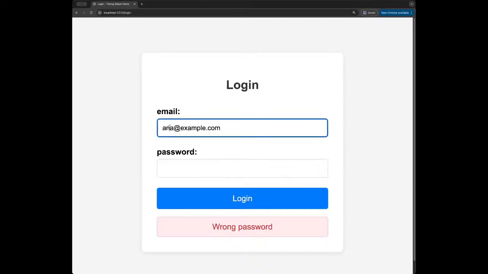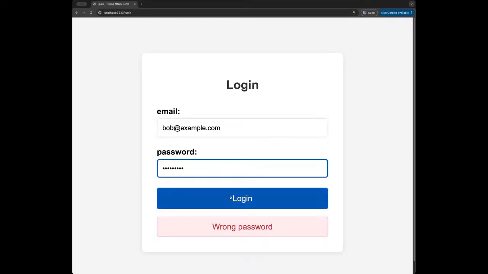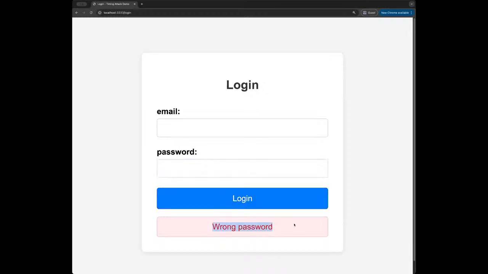So if we try another email like Bob and then try input a password, oh, Bob is also registered. Perhaps Charles at example.com. Yeah, Charles is not registered. So you notice that we can start extracting information from this login form merely with the response it gives us. So that's actually a problem. How do we handle that?